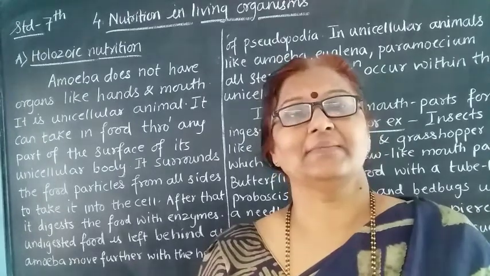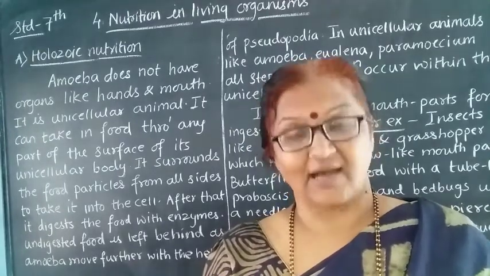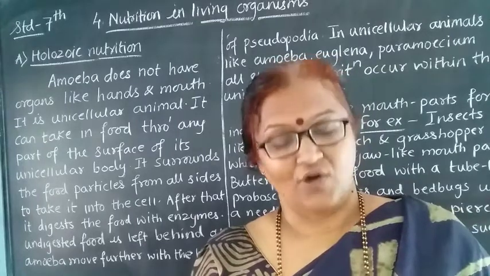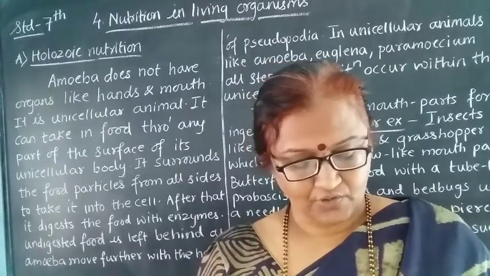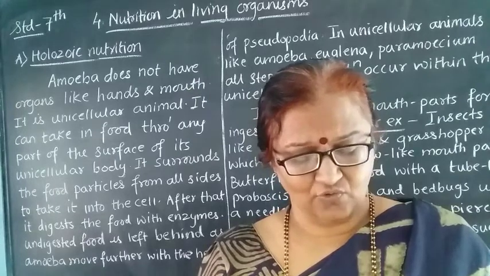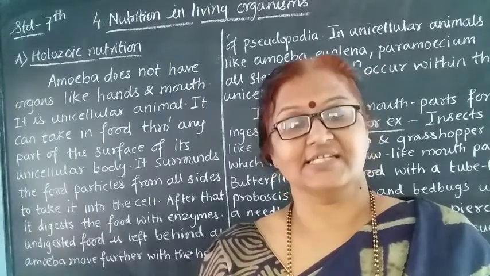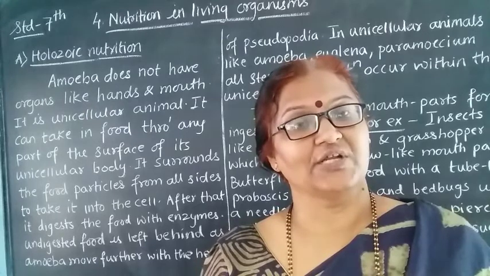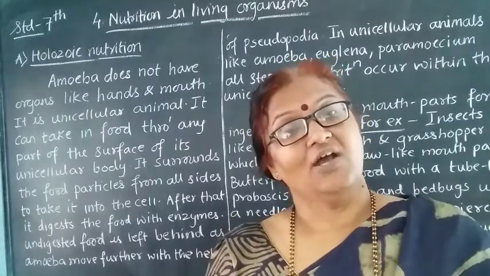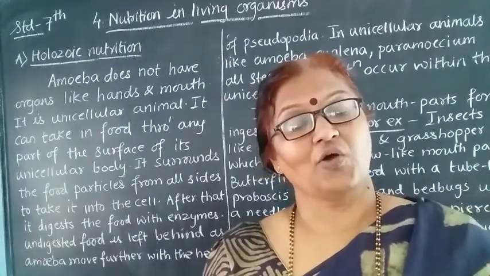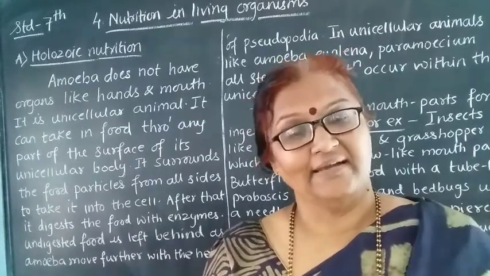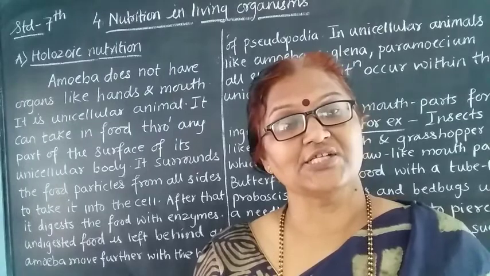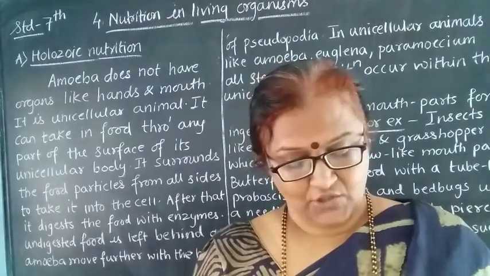There are some animals which are dependent on other animals for their food. They can obtain their food only from the animals on whom they are dependent. This is called parasitic nutrition. That means they are only obtaining the food from those organisms on which they are dependent. Such a type of nutrition is called parasitic nutrition.